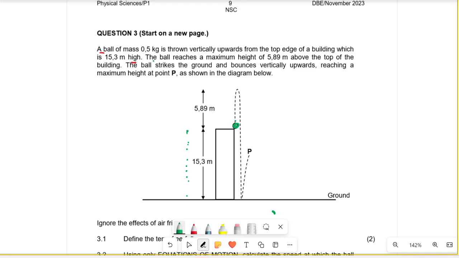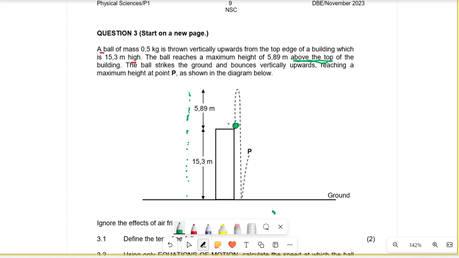Then the ball reaches a maximum height of 5.89 meters above, pay attention here, above the top of the building. So that's why they showed you what they mean there, that the ball reached the height of 5.89 above the building. Then they say that the ball strikes the ground and bounces vertically upwards, reaching a maximum height at point P, as shown in the diagram.